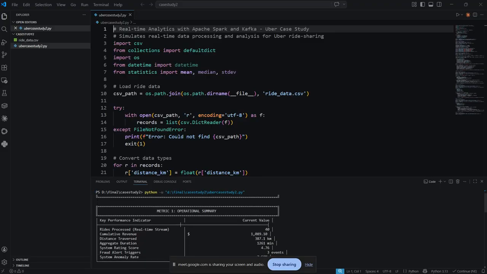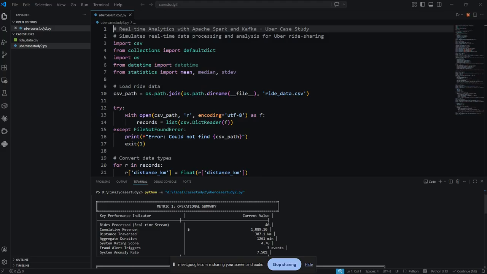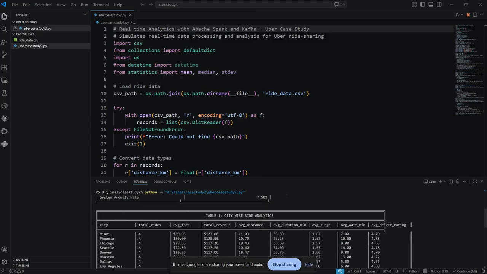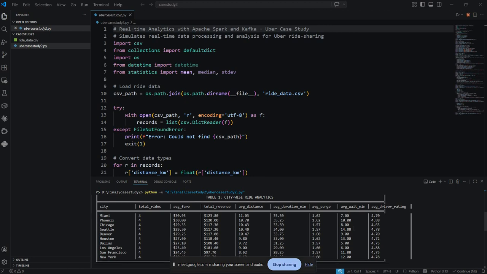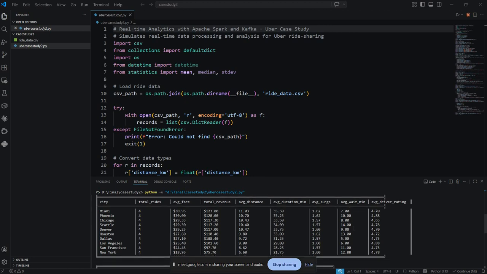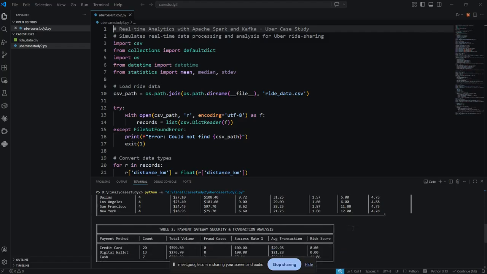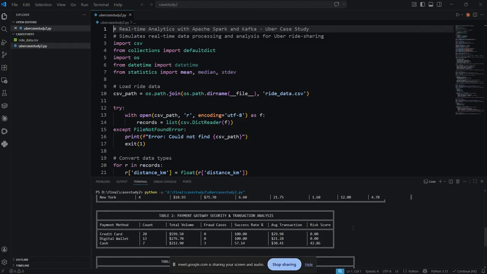This is the operational summary: rides processed, cumulative revenue, distance traveled, aggregated distance. These are the current values. And city-wise ride analytics covers Miami, Phoenix, Chicago, Seattle, with total rides, average fare, total revenue, distance, average duration in minutes, average surge, and average minute. All of this is stored in our CSV data sheet, which I've gotten from Uber. I'll show it to you.